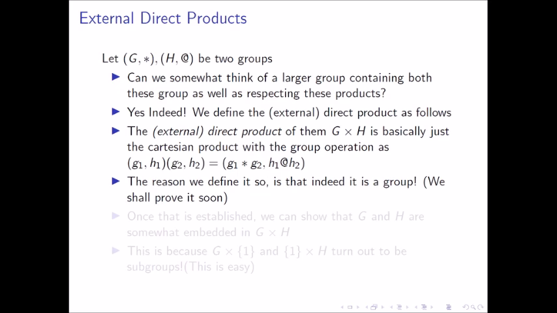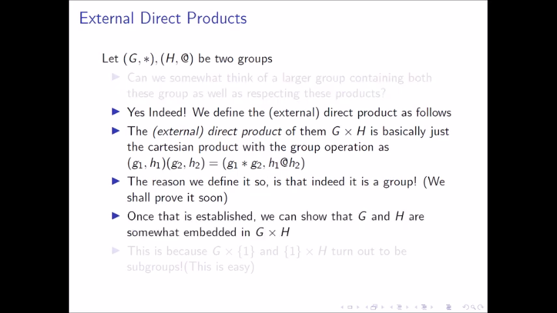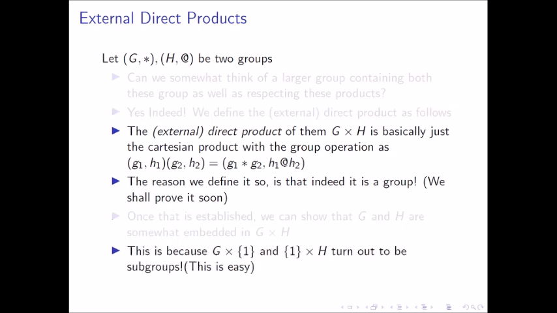We'll soon prove that it indeed is a group. Suppose we assume it's a group for now, then we can show that G and H are somewhat embedded inside G cross H. So G and H are packed inside G cross H. How? G cross 1, this is the identity of H.